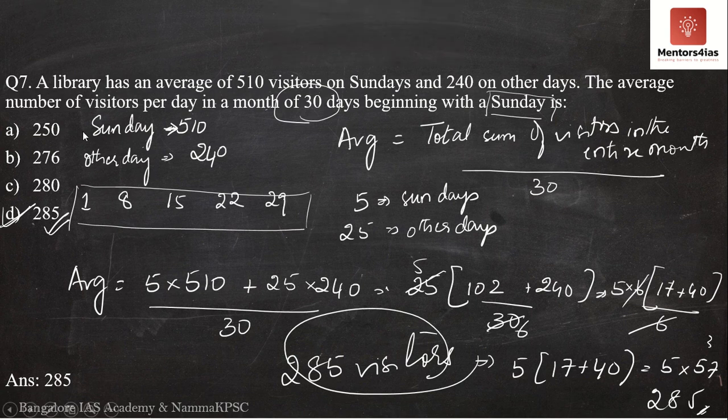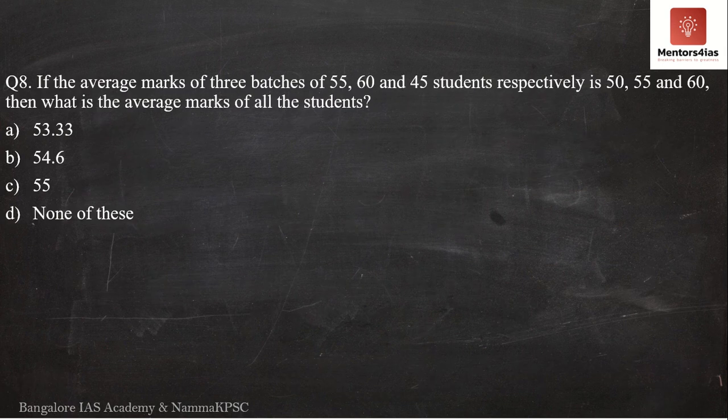So now let us move on to the next question. Question number 8. Question number 8 says, if the average marks of 3 batches of 55, 60 and 45 students respectively is 50, 55 and 60, then what is the average marks of all the students?